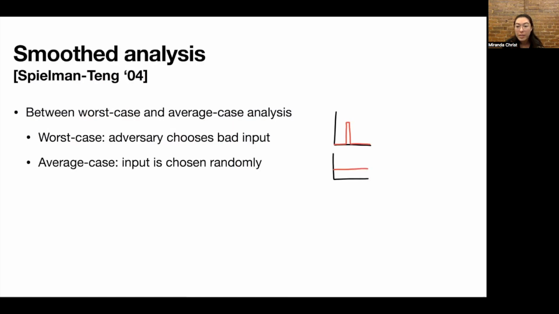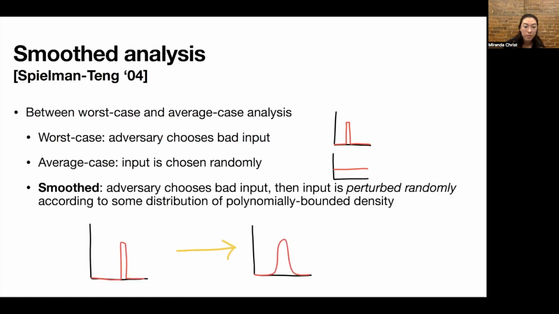But in the average case, the input is chosen randomly according to some distribution that we fix. So here I have the uniform distribution shown. In smoothed analysis, we don't want to let the adversary choose a distribution that has all of the probability mass on a bad input. So instead, what we do is we let the adversary choose a bad input, and then this input is perturbed randomly according to some distribution of polynomially bounded density.